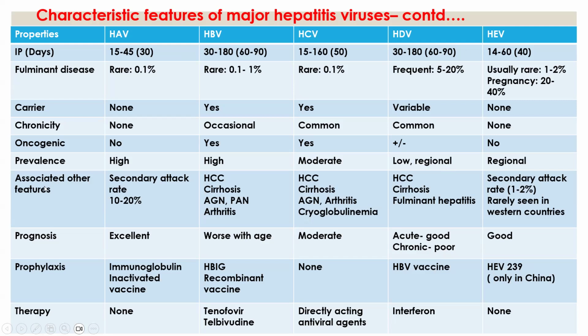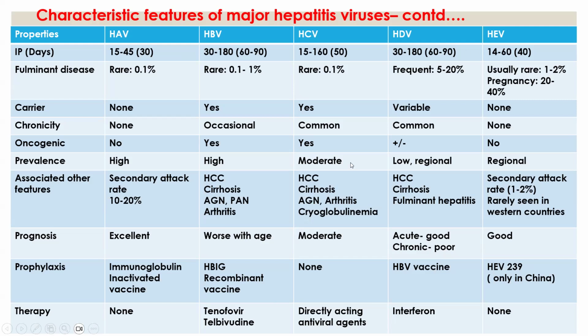Next, other associated features or conditions. In case of hepatitis A virus, the secondary attack rate is between 10 to 20 percent. And in case of hepatitis B virus, it leads to HCC. HCC means hepatocellular carcinoma, and it leads to cirrhosis of the liver, which means hardening of the liver. And it leads to AGN, that is acute glomerulonephritis, which is a hypersensitivity reaction, an immune complex reaction. And next PAN, that is polyarteritis nodosa, and even it causes arthritis. So these are other associated conditions.